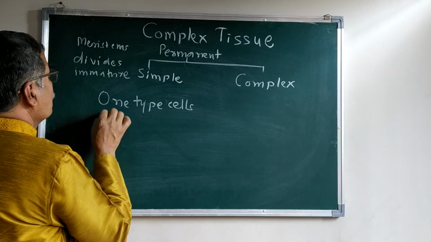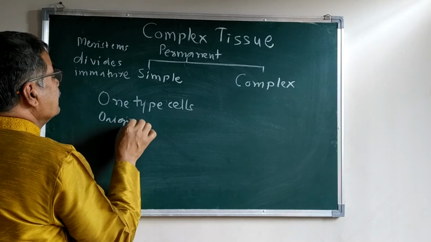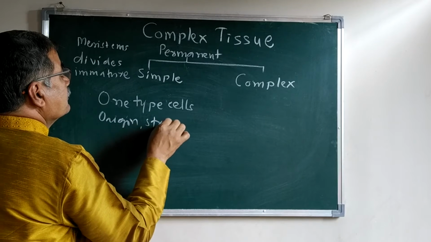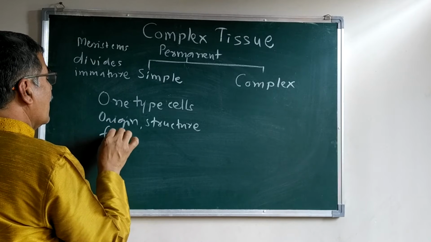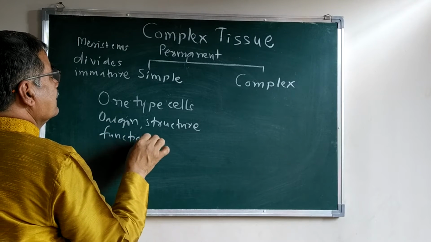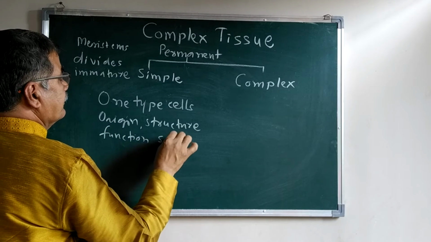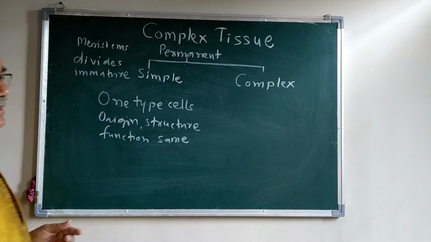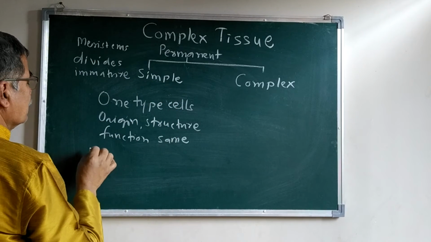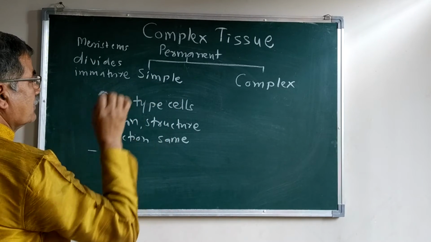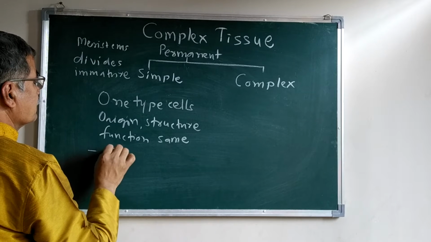Their origin, structure and function remain the same. On this basis, simple tissues are categorized into three groups.